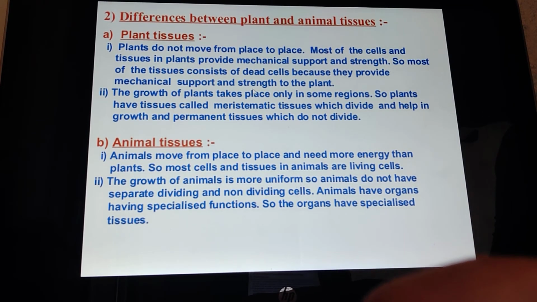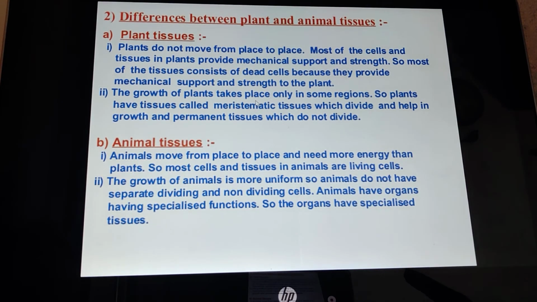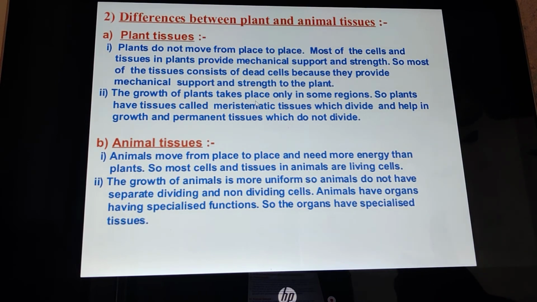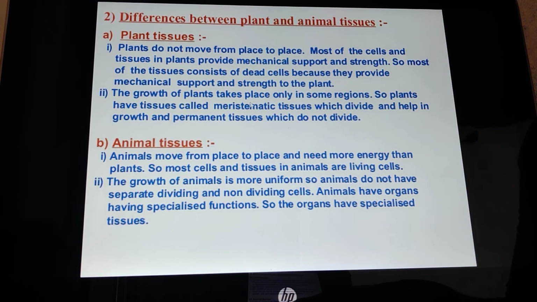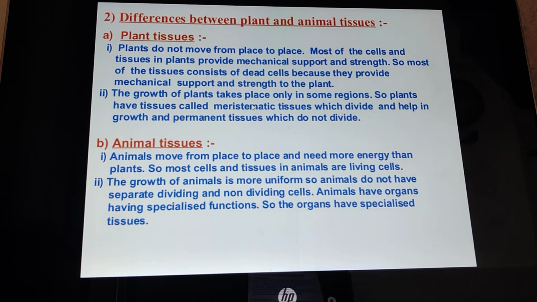I repeat again, children, the growth of the plant does not take place uniformly. It takes place in some regions only. Where the plant's growth takes place, in that particular region the tissues keep on dividing and dividing, and such tissues are known as meristematic tissues.